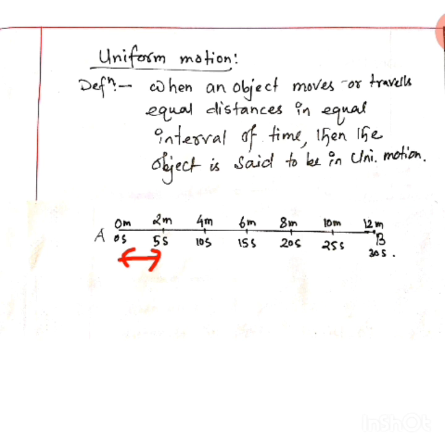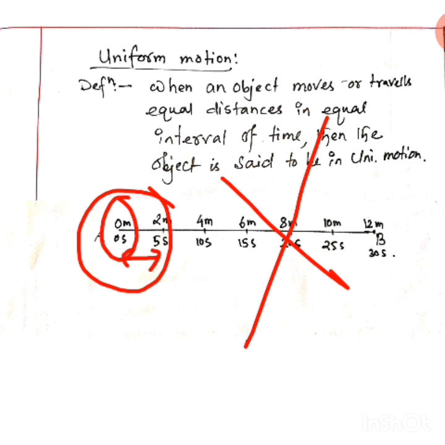Always remember what the initial time was: 0 second. What is the final time for this interval? Listen, forget about this part. For this interval of time, what is the final time? Final time is 5 second. Clear? 5 second. This is the final point.